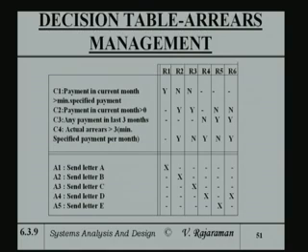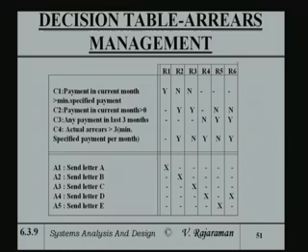I am taking one more example, of trying to analyze a given decision table to find out whether it has any errors in it. A decision table is given for arrears management in a particular company. The arrears management table has four conditions to be checked. It may be that of a credit card company.